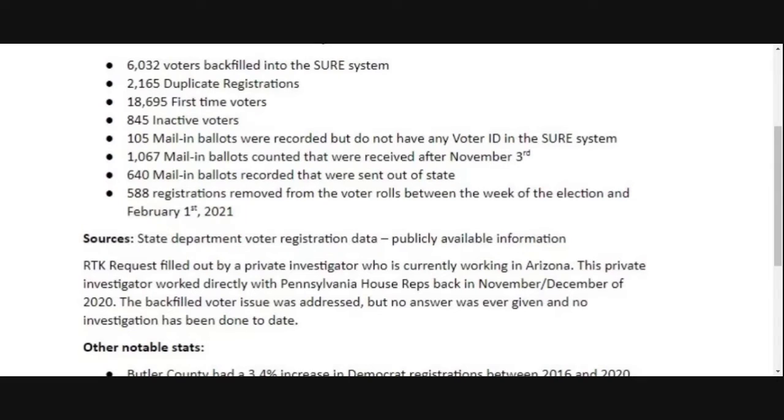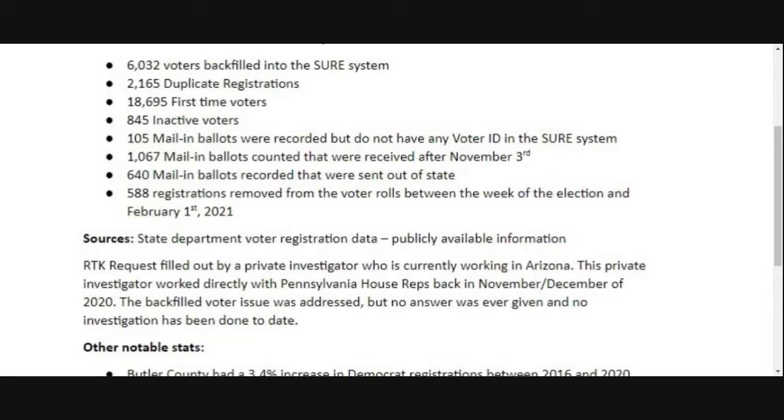However, in 2020, Butler County specifically, 105 mail-in ballots were counted in the 2020 election, somehow don't have that voter ID in the SURE system attached to the ballot, meaning we can't assign it to somebody. We don't know where it came from. Again, no answers for that either.